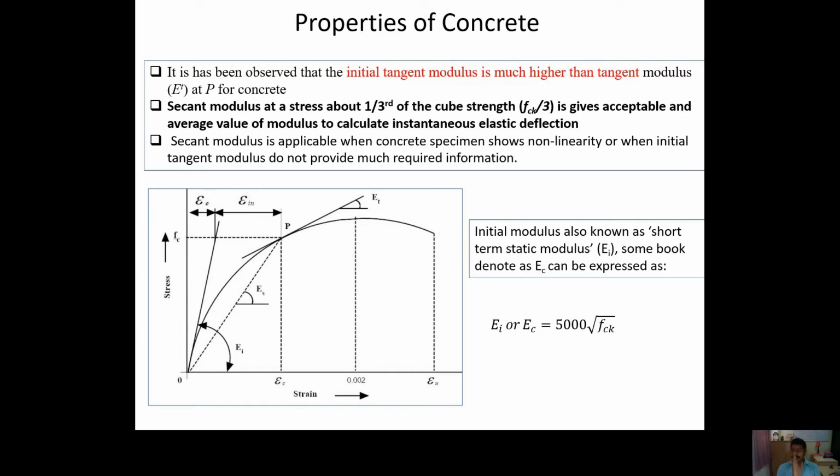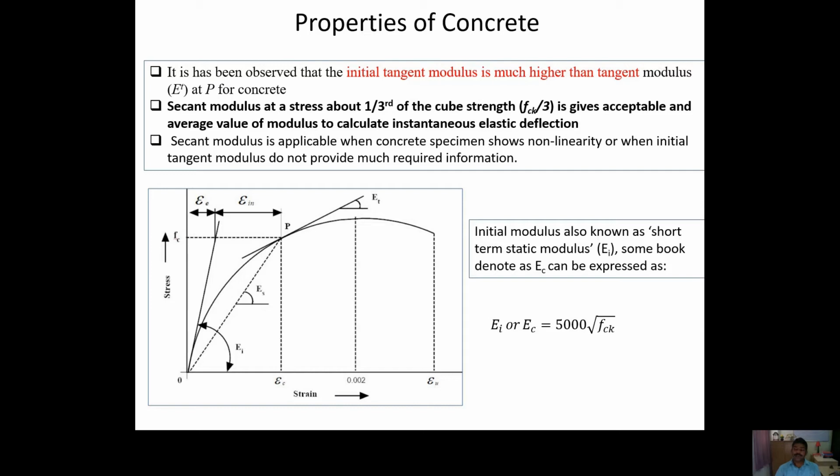and the slope of that line gives you the secant modulus, and the secant modulus value is really reasonable, or in comparison to your initial tangent modulus it is accurate, or it will be better to use the term acceptable. Secant modulus basically we use for non-linear analysis, or you can say whenever you find that linear analysis or initial tangent modulus is not giving a proper result, in that case we should go for secant modulus.